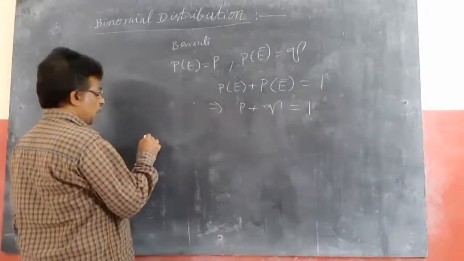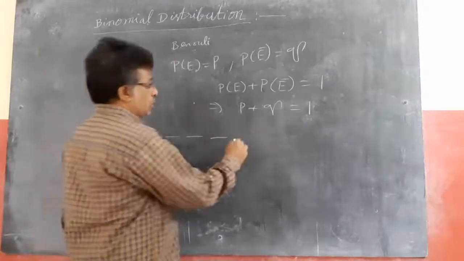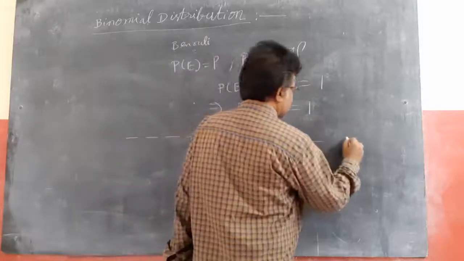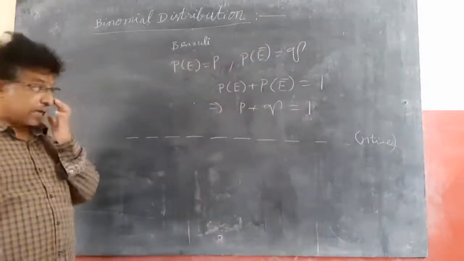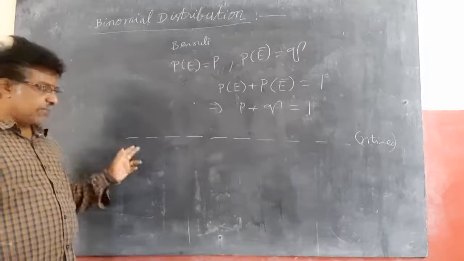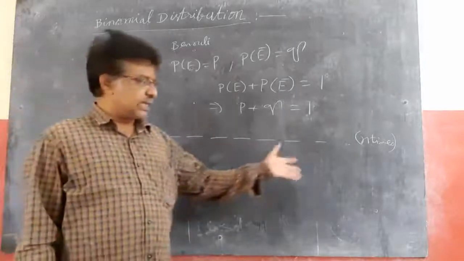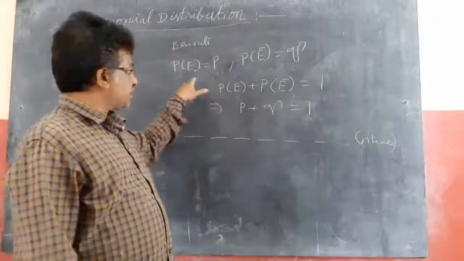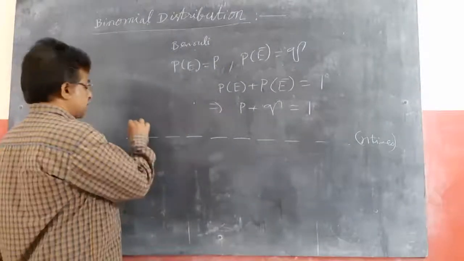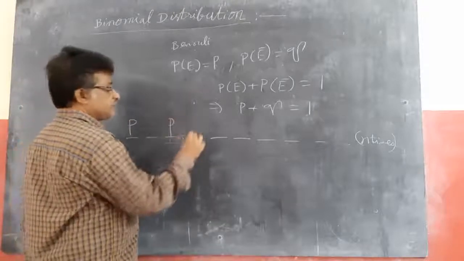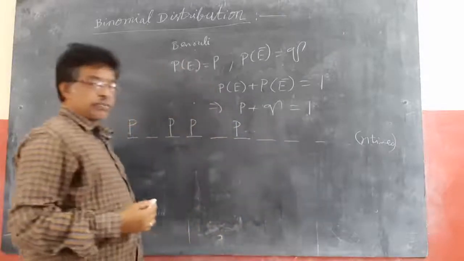If an experiment is conducted n times, each time we don't know the outcome. If there are r successes, it means the first time I may get what I want, third time, fourth time, and so on, r times I am going to get what I want. This probability P(E) I am going to get r times, in the first time, third time, fourth time, sixth time and so on, some r times I am going to get p.